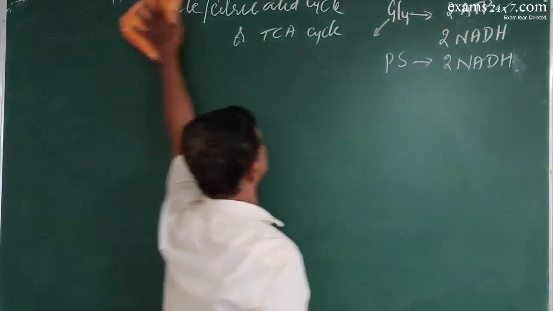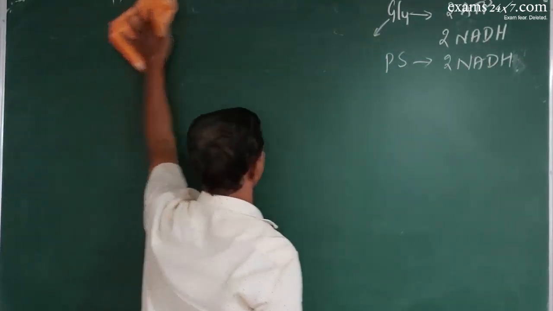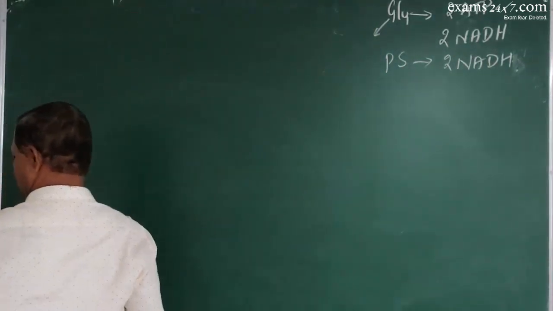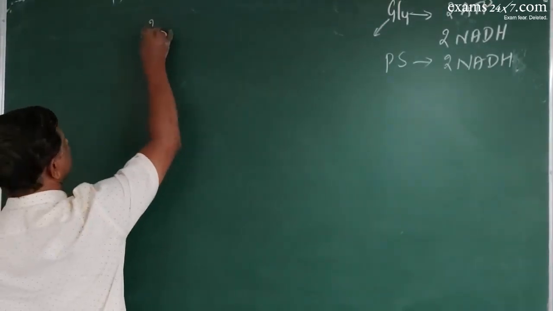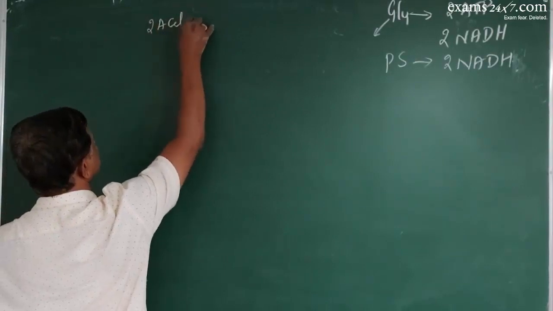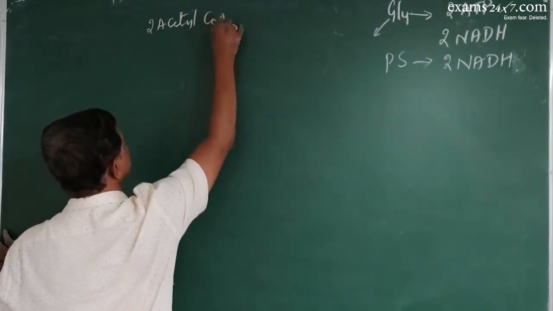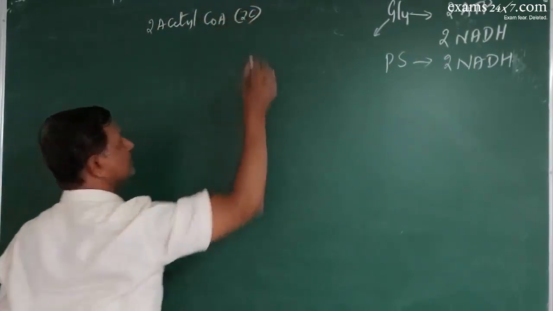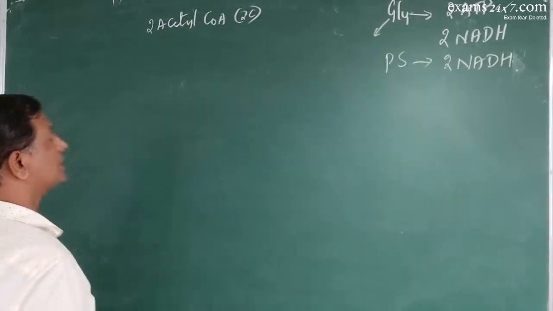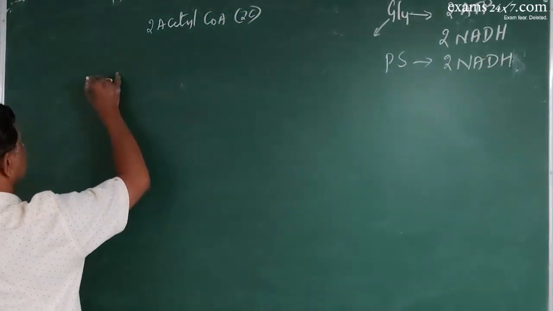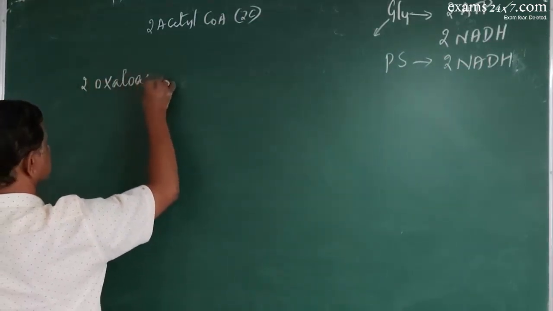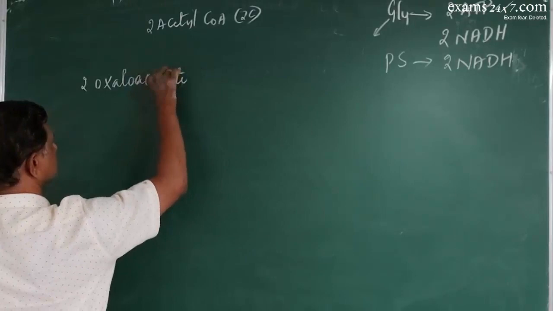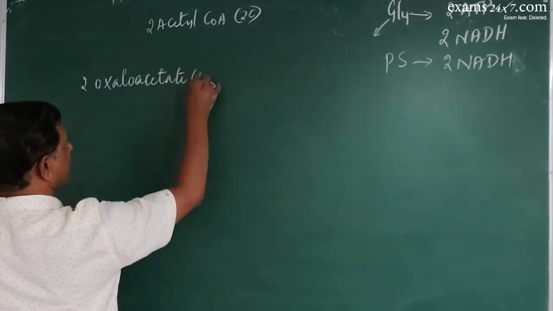So, let me write the complete sequence of the Krebs cycle. The 2 molecules of acetyl CoA produced in the preparatory step will be accepted by 2 molecules of oxaloacetate. This is a 4-carbon compound.